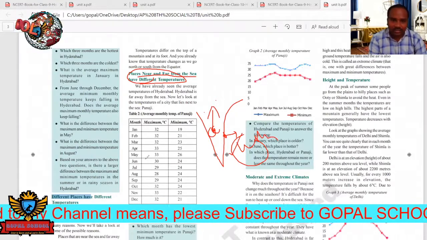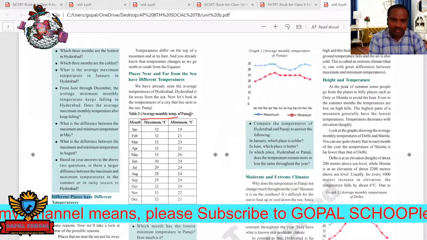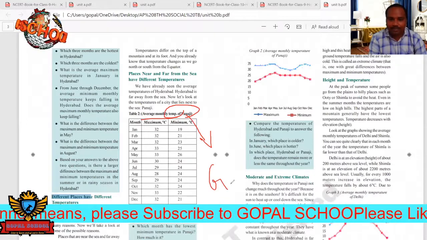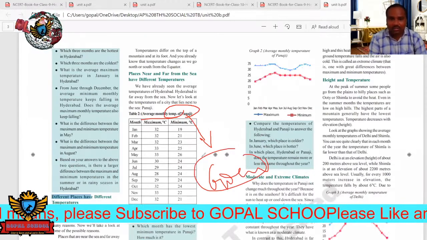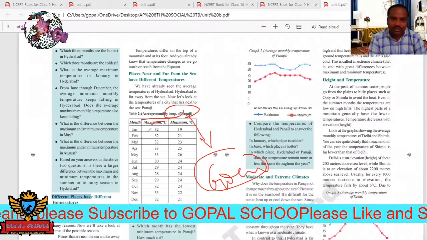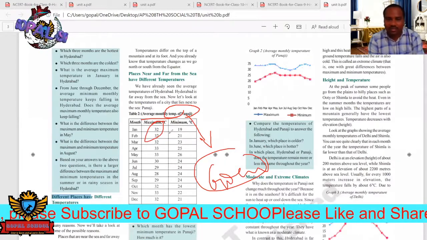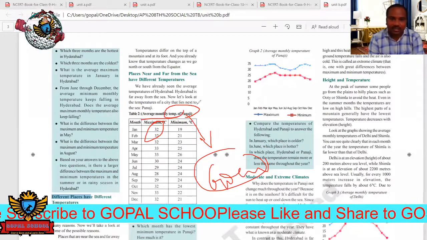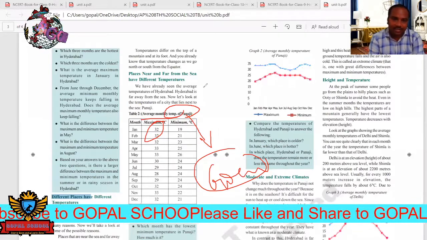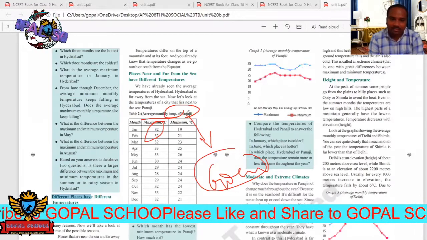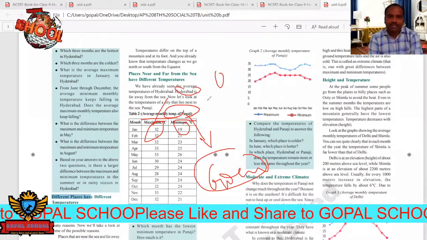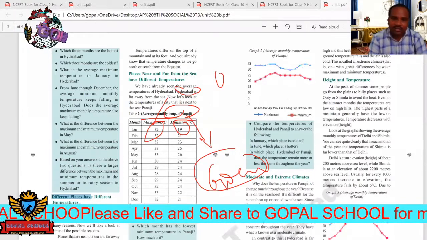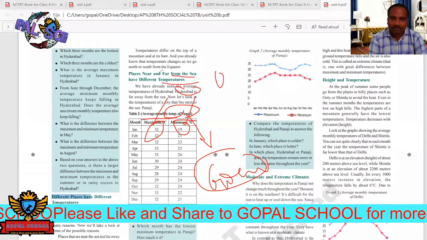Here also it is given: average temperature for Panaji. Panaji is the capital of Goa. Goa is very near to the sea, so it has very low temperatures. Maximum temperature is only 30 degrees and minimum temperature is only 19 degrees. But if you take other places like Hyderabad, maximum temperature is very high and minimum temperature is also very high. That shows that the distance from the sea is a factor influencing the temperature.